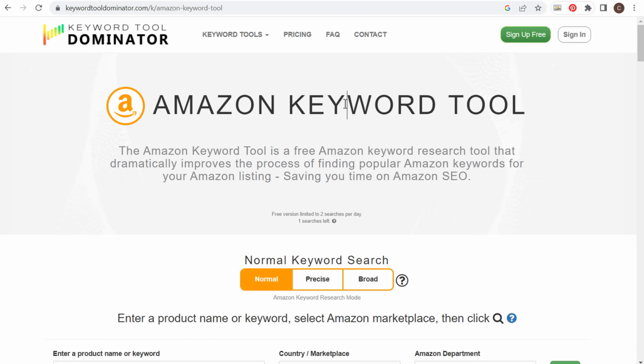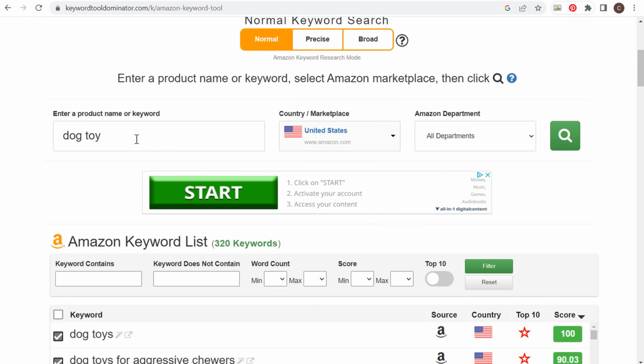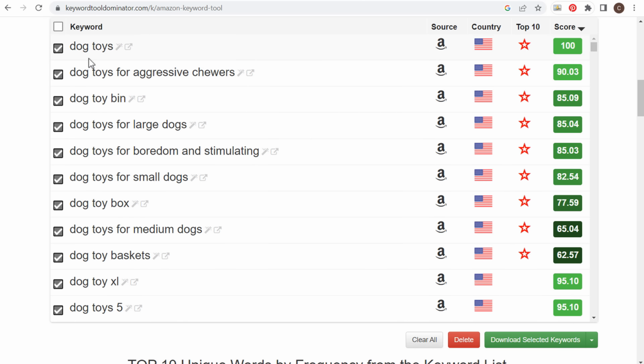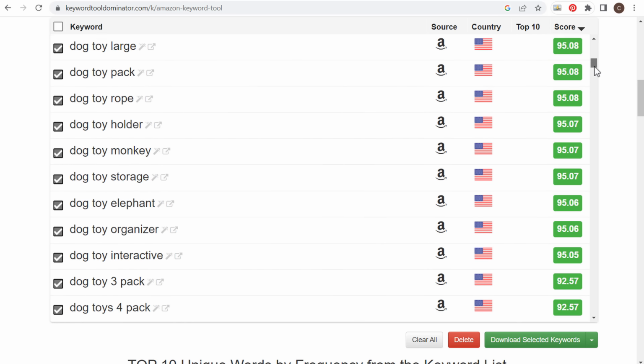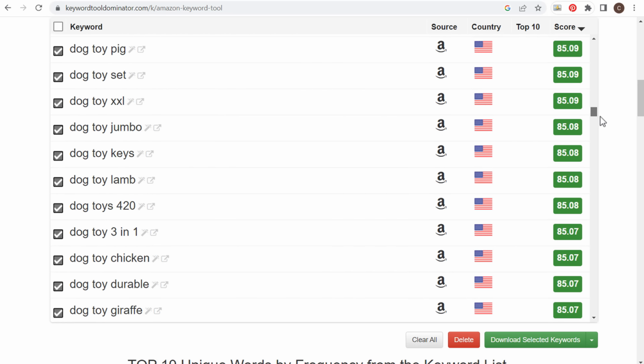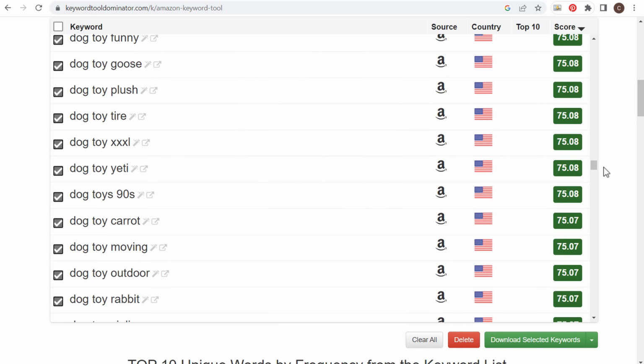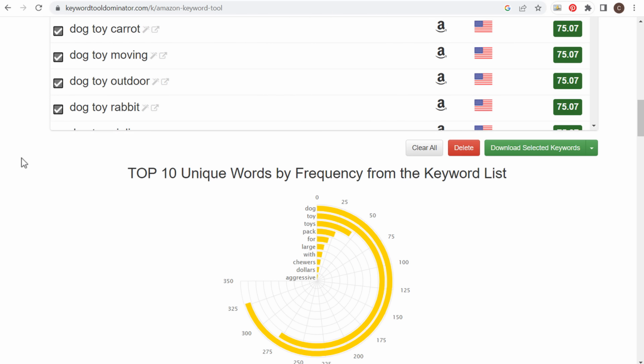But let's just say Amazon keyword tool, we'll use Amazon again. I entered dog toy for this example, clicked on search, and they give us a bunch of different dog toy keyword ideas. As we scroll down, you're going to see all sorts of different keyword ideas here. So this is really good if you want to expand your keyword list and you're selling products on specific channels, or you want to see what people are actually looking for.